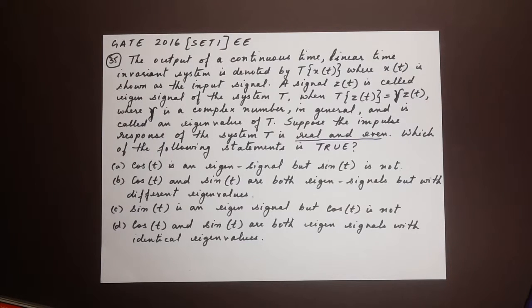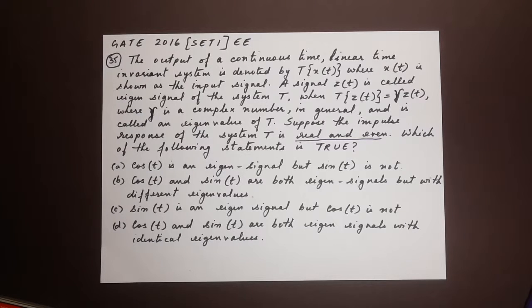Now the key here is to note that it says real and even. The impulse response of the system T is real and even. And the options given talk about cos of t and sin of t being eigensignals and their corresponding eigenvalues.